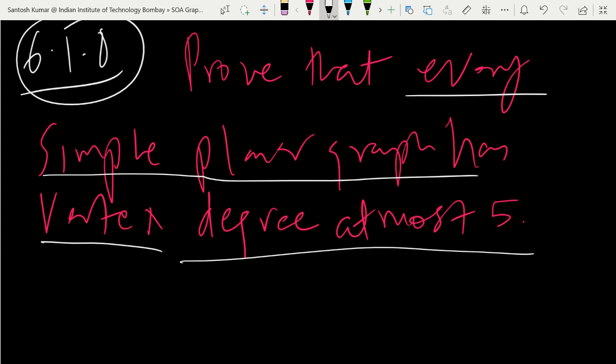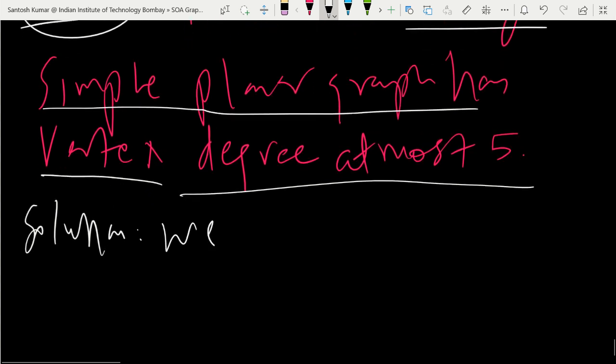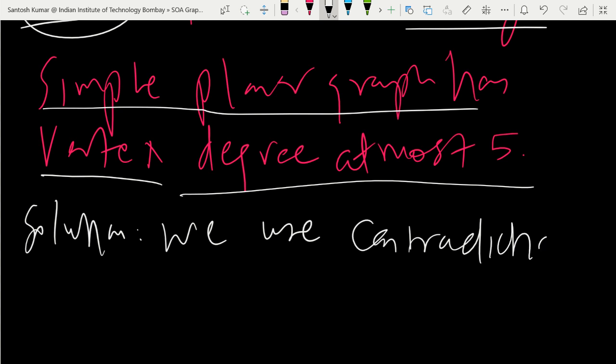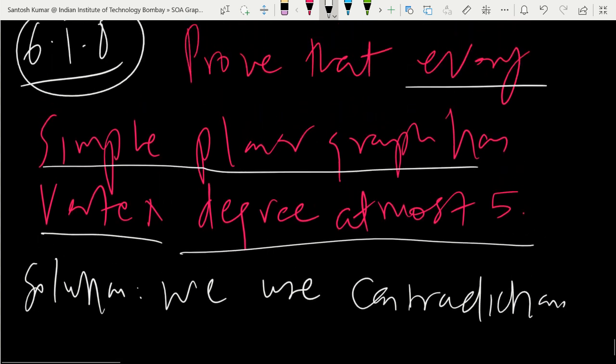So for this type of problem, we'll prove it by the contradiction method. So you might be knowing this method already. We assume the opposite of what we have to prove. Then after solving, at the end we reach a contradiction that says that our assumption was wrong. So the given statement in the question is correct. Okay, this is the logic behind this method. So we have to prove that vertex degree is at most 5.